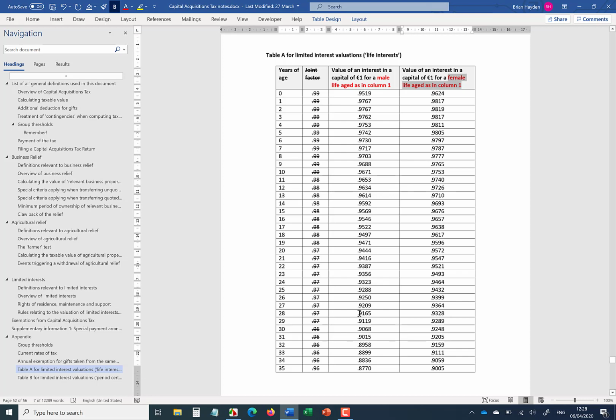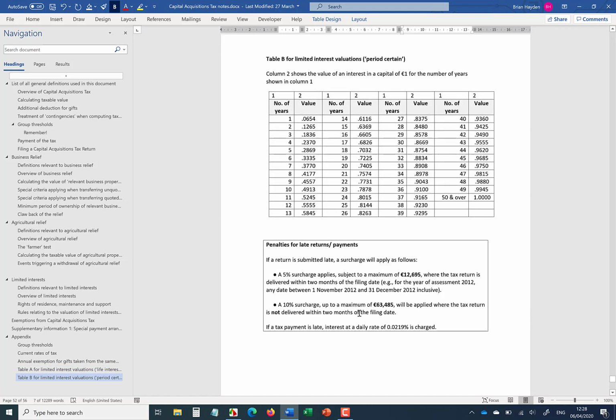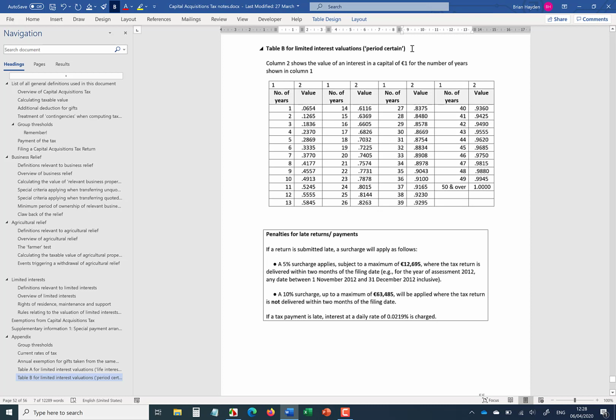Okay, now for other interest periods, certain interests, there's a separate table. So this is where you give an interest for say 2 years or 5 years or 10 years, and you can see that there are factors provided for varying lengths of time. So the factor for a 10-year interest would be 0.4913.